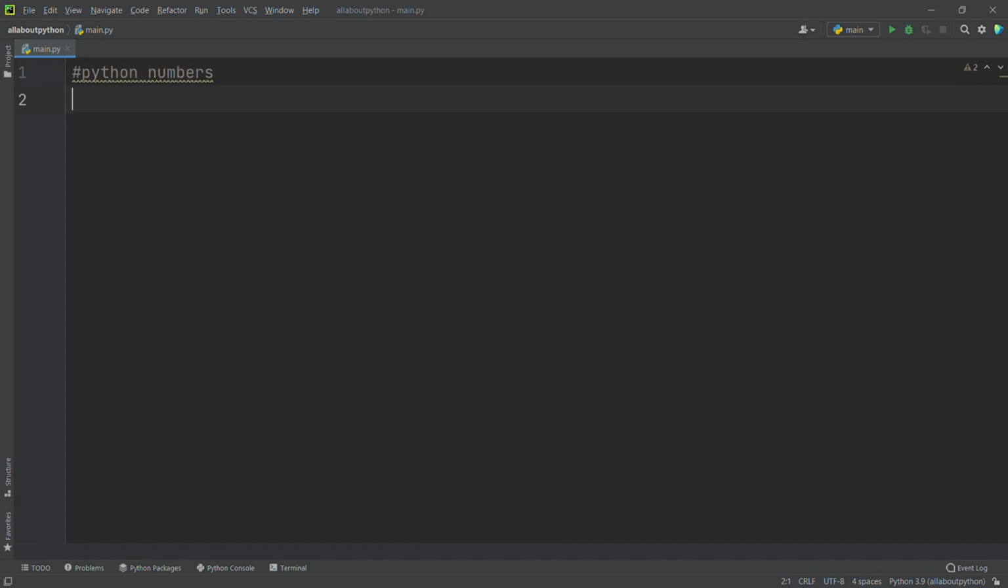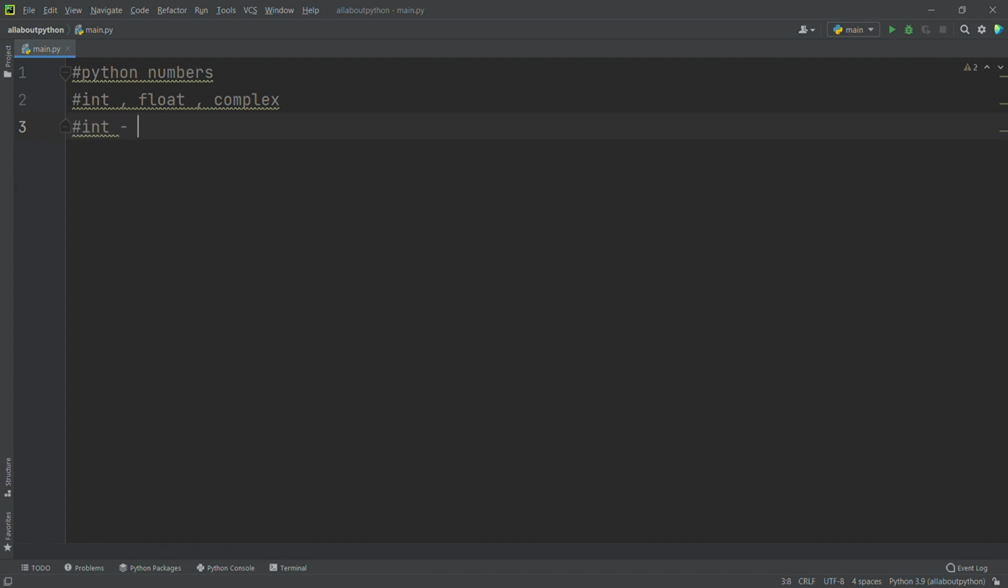Python numbers. In Python we have three types of numbers. We'll take a look into each and every type. We have integer, which we represent as int, floating point numbers, which we say as float, and complex numbers, which we represent as complex. Now we'll see what an integer is.